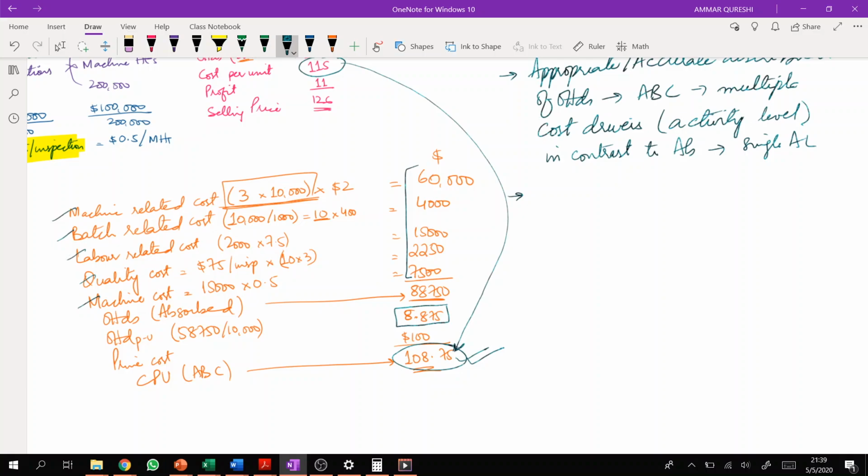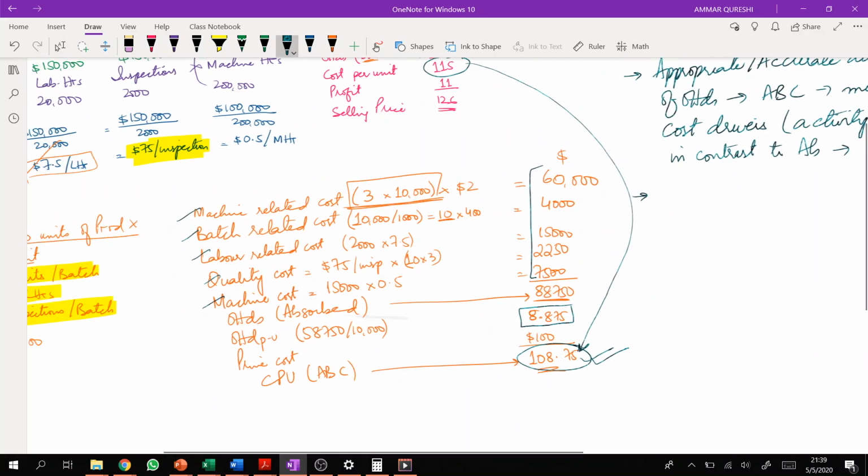So if you want to reduce the cost of the product, if you are going for a cost cutting exercise, we will discuss this in target costing later in this course. Traditionally, we have thought that by reducing machine hours we can reduce overall overheads, right? Which is not correct, which is incorrect. So if you want to control your cost, you can use activity based costing as a tool for doing so, because we get so much information in ABC.